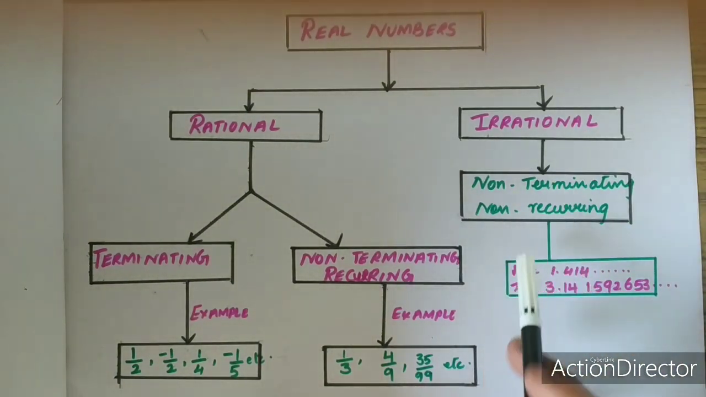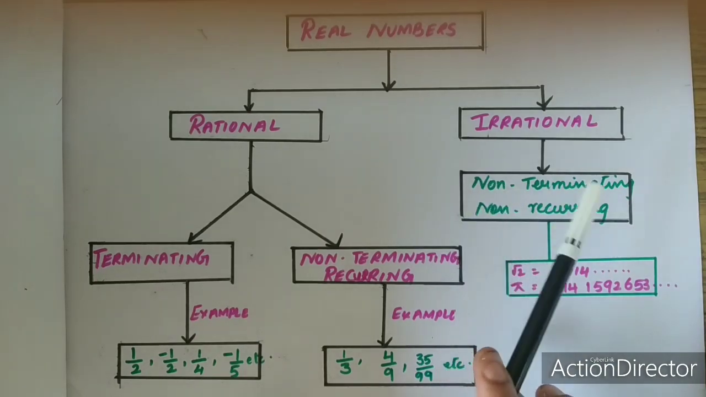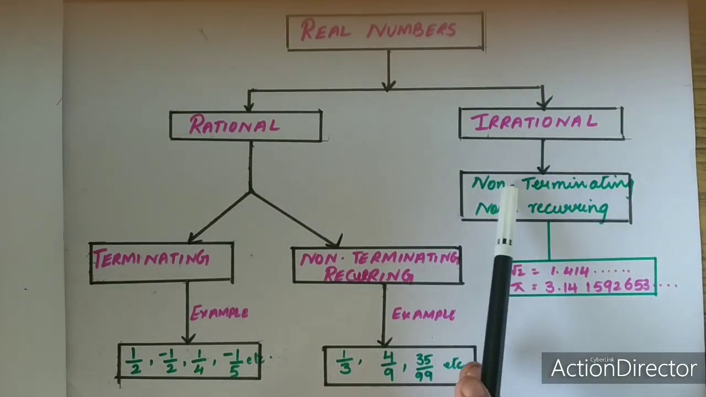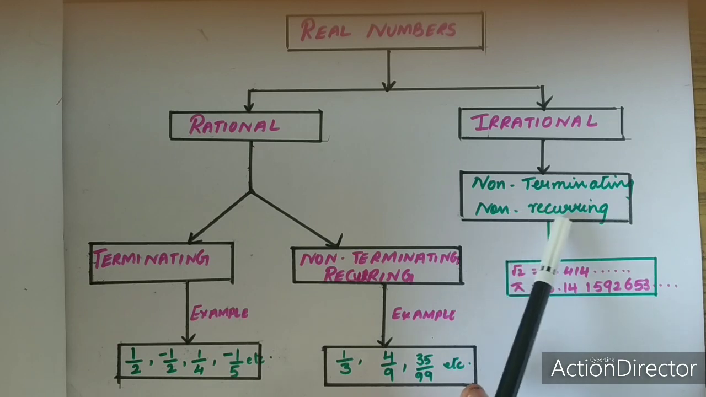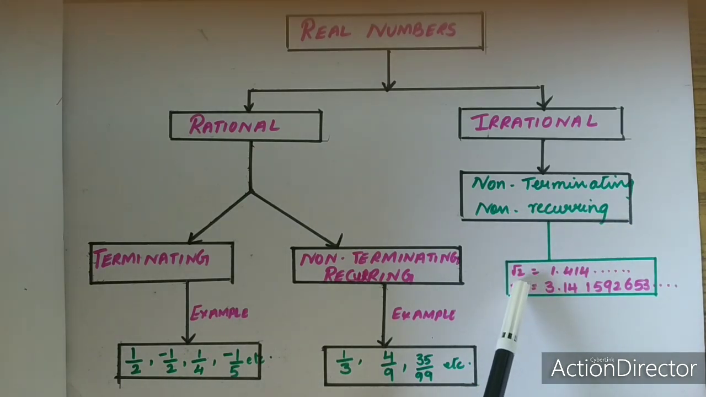Now irrational numbers. Irrational numbers are non-terminating and non-recurring. That means they will never end, and non-recurring means no digit is repeated again and again. For example, if you observe root 2, the decimal expansion is 1.414 etc. No number is repeated over here, and again you can see it is non-terminating also.